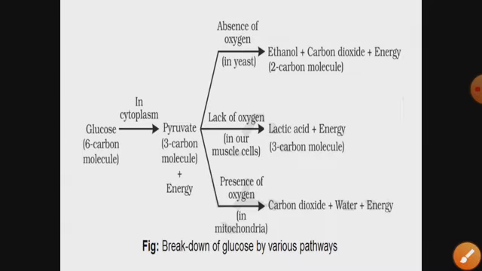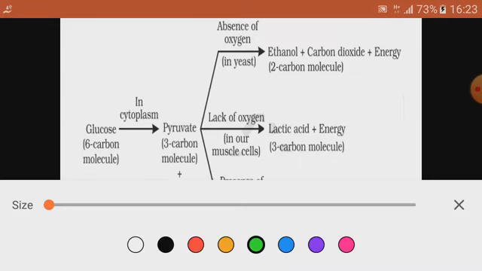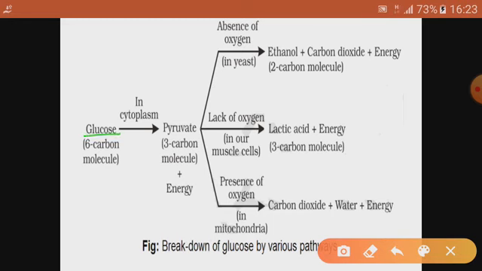Glucose is a 6 carbon molecule, because its formula is C6H12O6. In the cytoplasm of the cell, it breaks down into pyruvate, and pyruvate is a 3 carbon molecule.